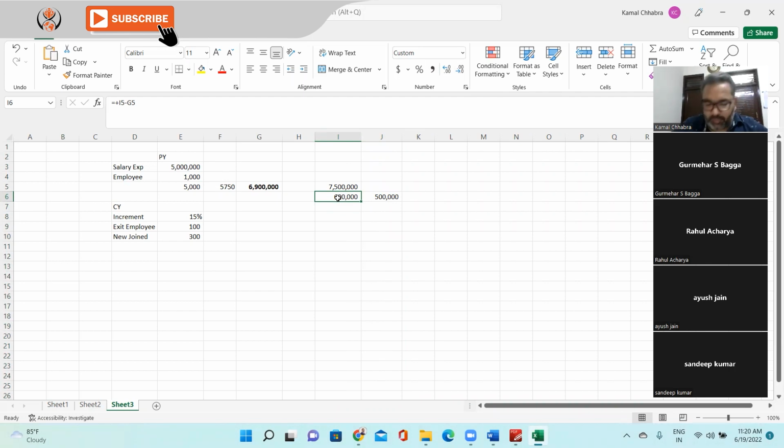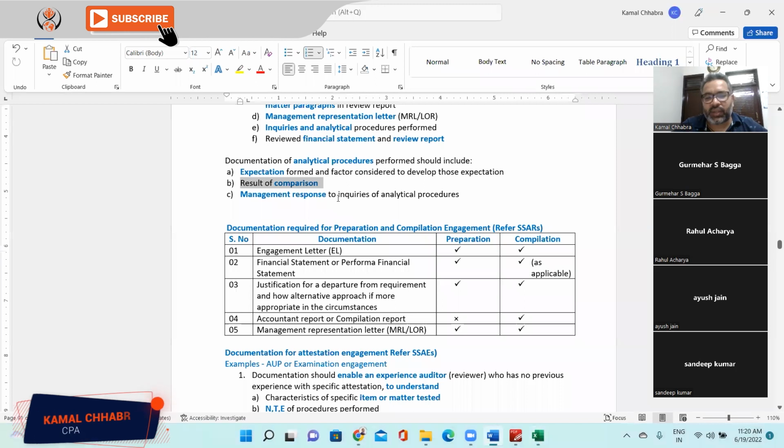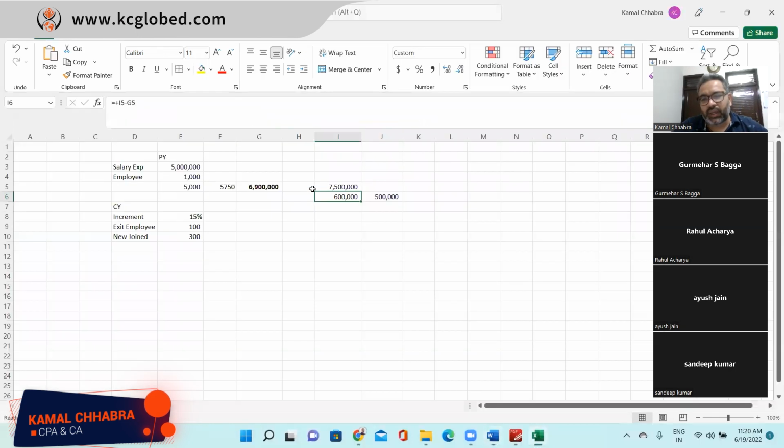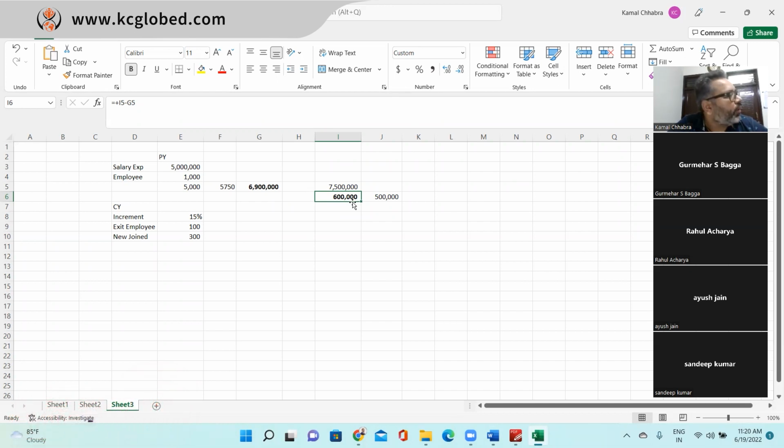Yeah, makes sense. I'm just trying to correlate this theory with some numbers and examples. So what he is saying is, result of comparison. Second thing you need to document is the result of comparison, which came to a $600,000 difference, right? So here, let's say you have hired a new CEO at $1 million.